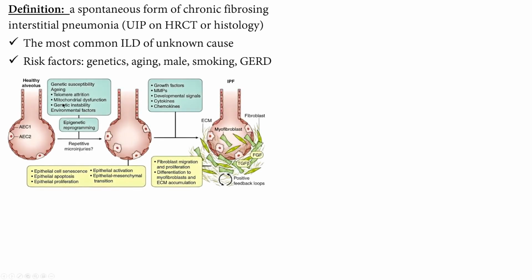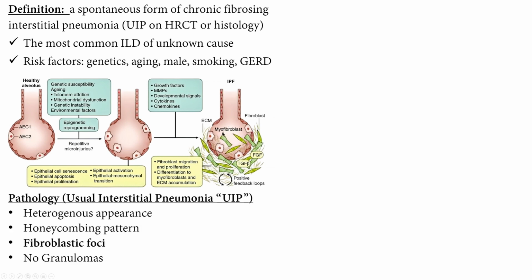The pathogenesis, there are many mechanisms, a lot of mechanisms, and they're still being studied. There's a genetic susceptibility, of course. There is aging, telomeric attrition, where the telomeres become shorter and shorter with time. All right, senescence. All right, mitochondrial dysfunction, and many environmental factors and growth factors leading to release of inflammatory cytokines. Okay, and the activation of myofibroblasts to do the fibrosis at the end of this disease.